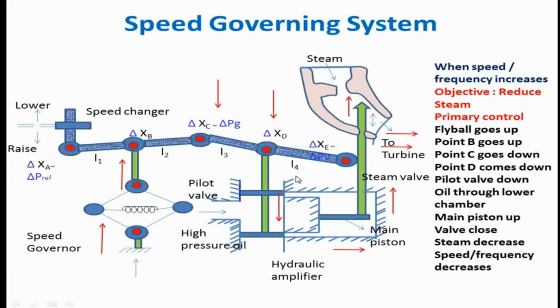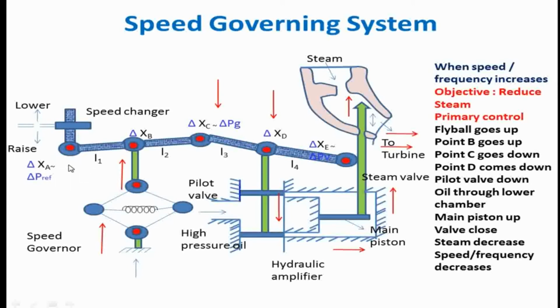Now we'll see the working of a speed governing system employed with the secondary load frequency control. We'll take the same case, where we have an increase in frequency. It means that our objective is to reduce the steam. So the speed changer will give a lower command, and because of this lower command, point A will move up.